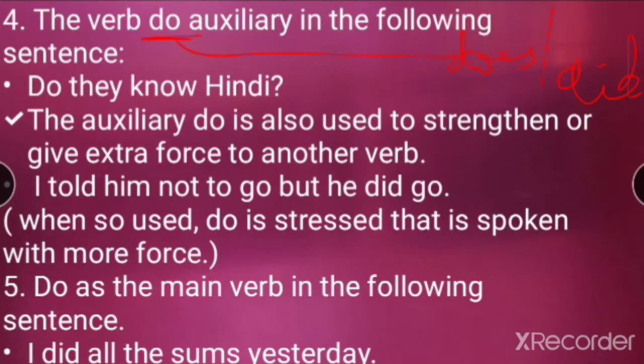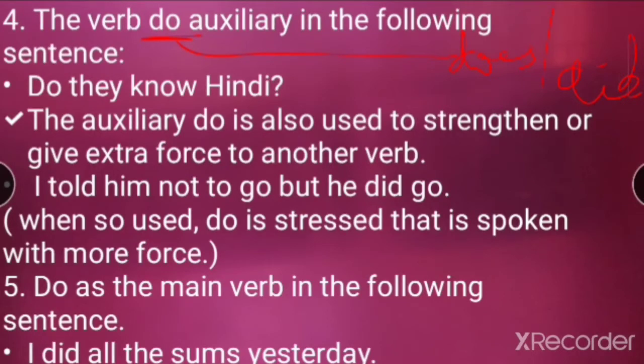Now, do they know Hindi? The auxiliary do is also used to strengthen or give extra force to another verb. So students, over here it is clearly mentioned that we are using do as an auxiliary. Why? Because knowing is itself a word. So here do can be used to give some force.